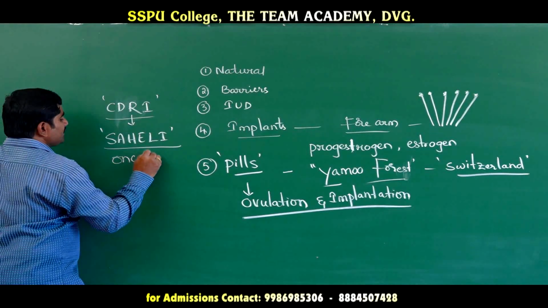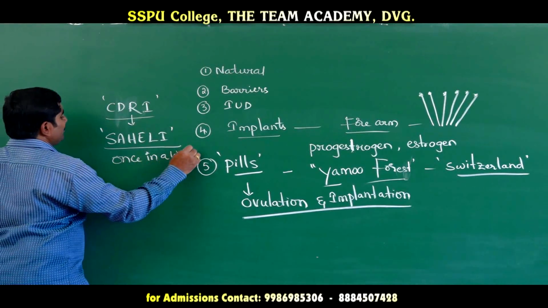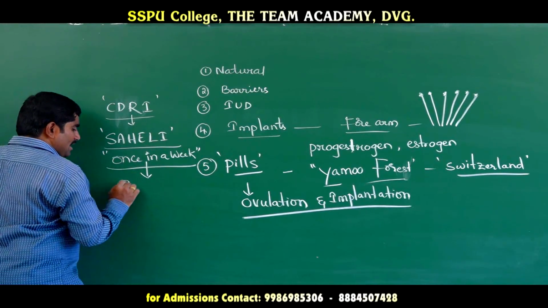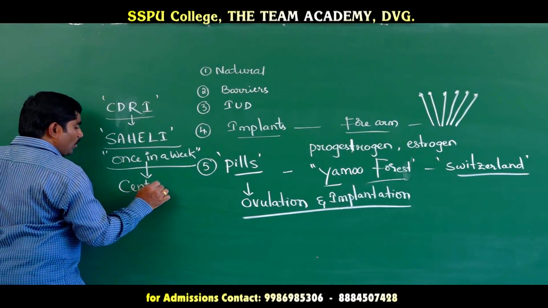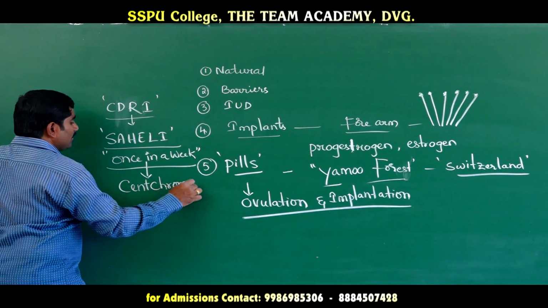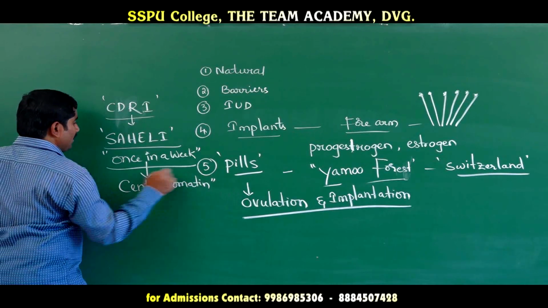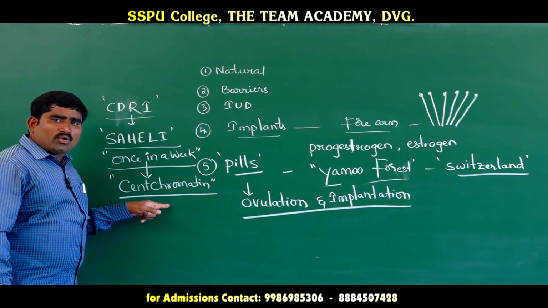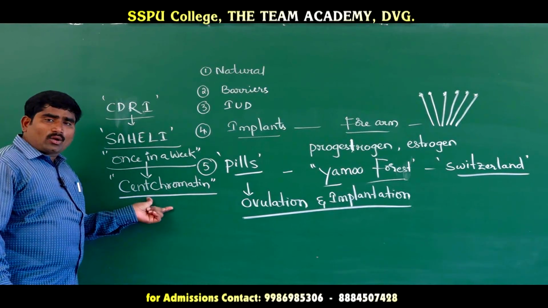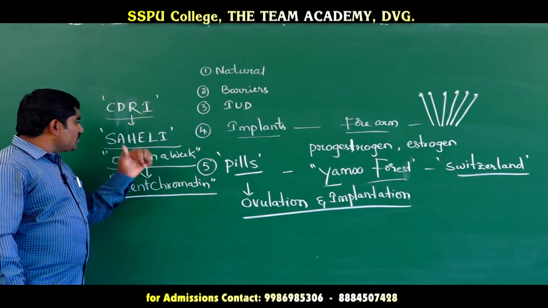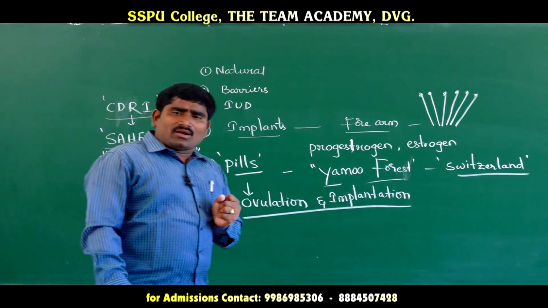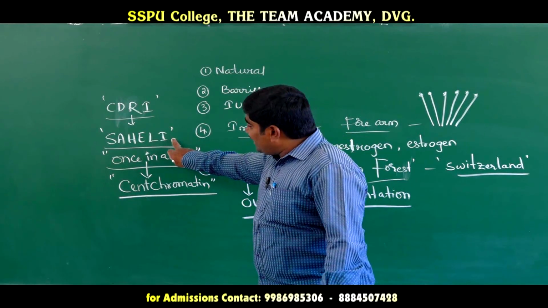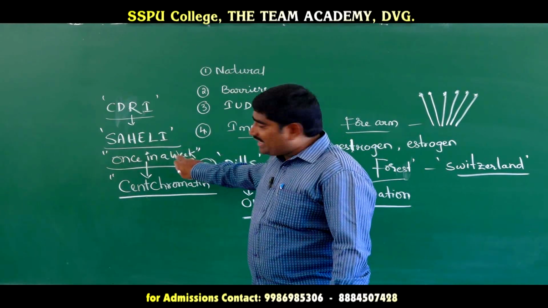Very important: the chemical composition of Saheli is centichromane. Saheli is developed in India.